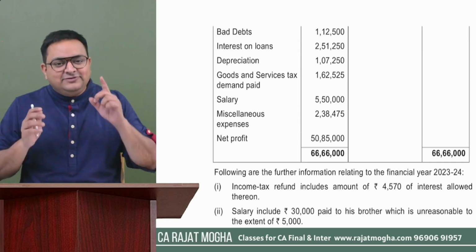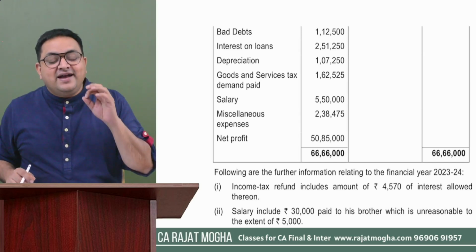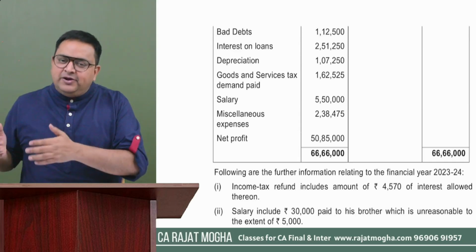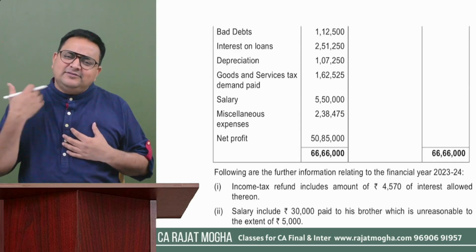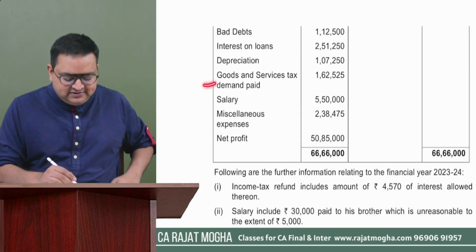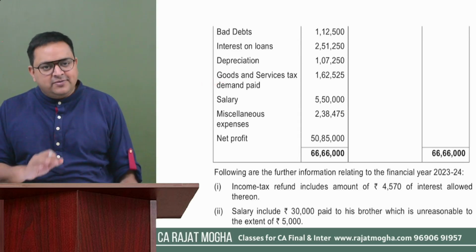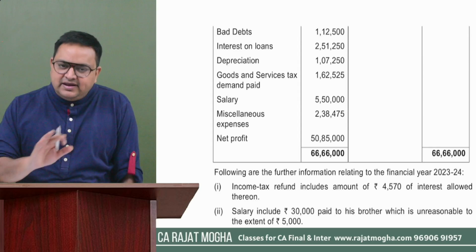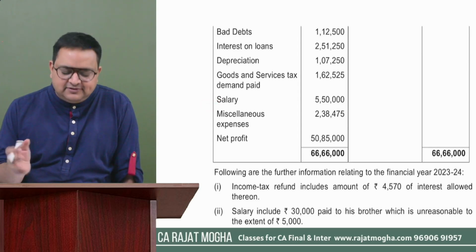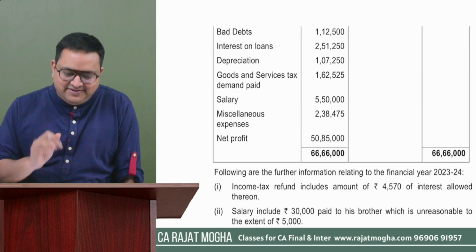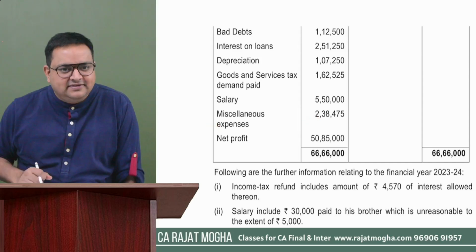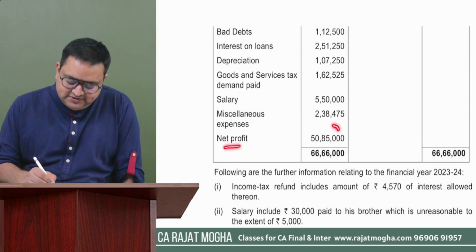But here, please don't bring section 43B unnecessarily. If nothing is mentioned in the question whether it is paid or not paid, we always assume that it is paid, right? So for GST, unless there is information otherwise, we will assume that it is a correct expense. We are not going to do anything about it. Salary, we understand it's a business expense, allowed, section 37. Miscellaneous expenses, okay, if nothing is mentioned, then business expenses. Net profit. How much is the net profit?